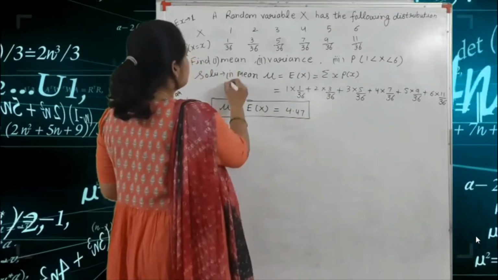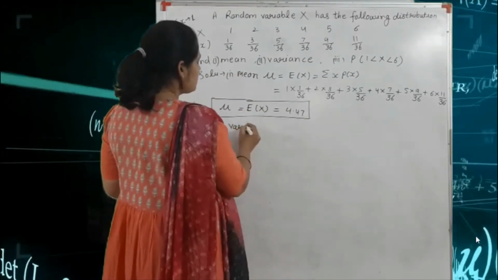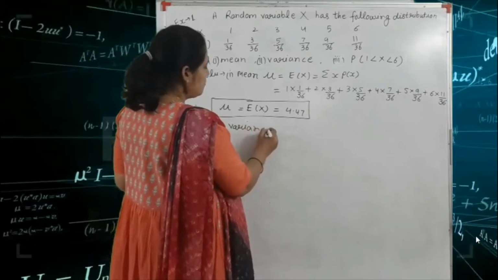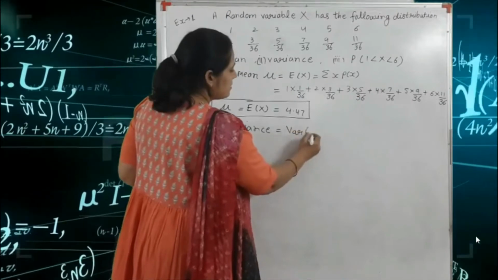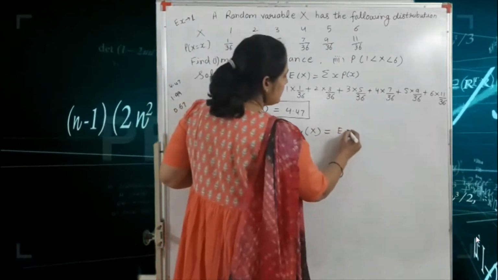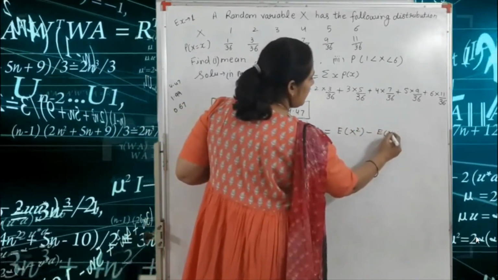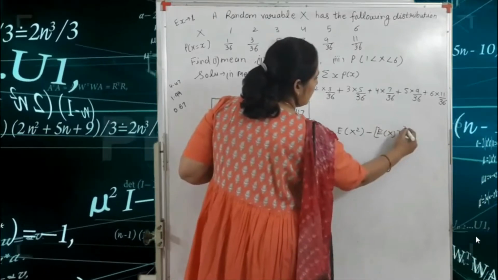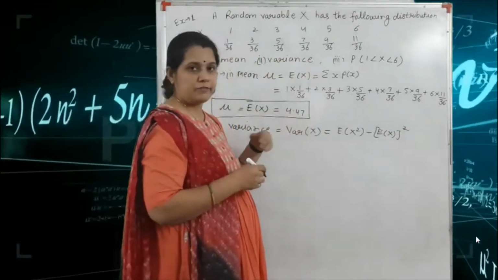Second, we find the variance. First we write the formula of the variance: variance of X is equal to E(X square) minus (E(X)) whole square. This is the value of the mean, so we put here 4.47.